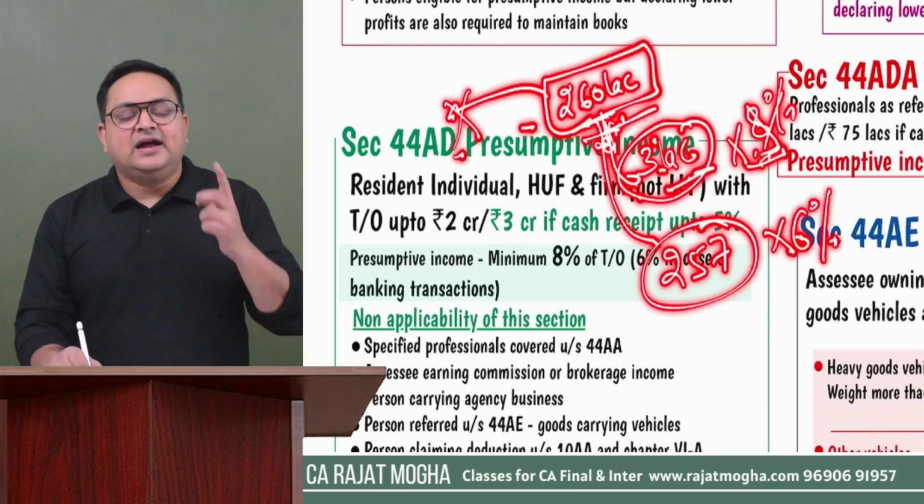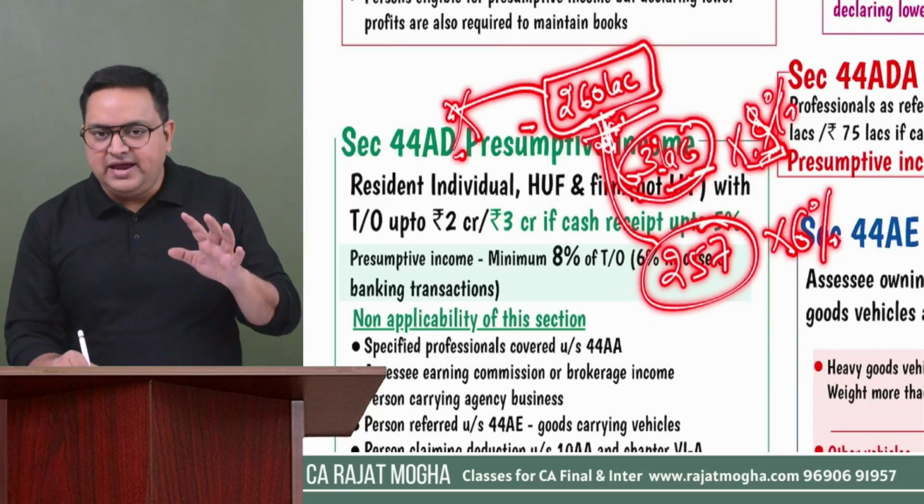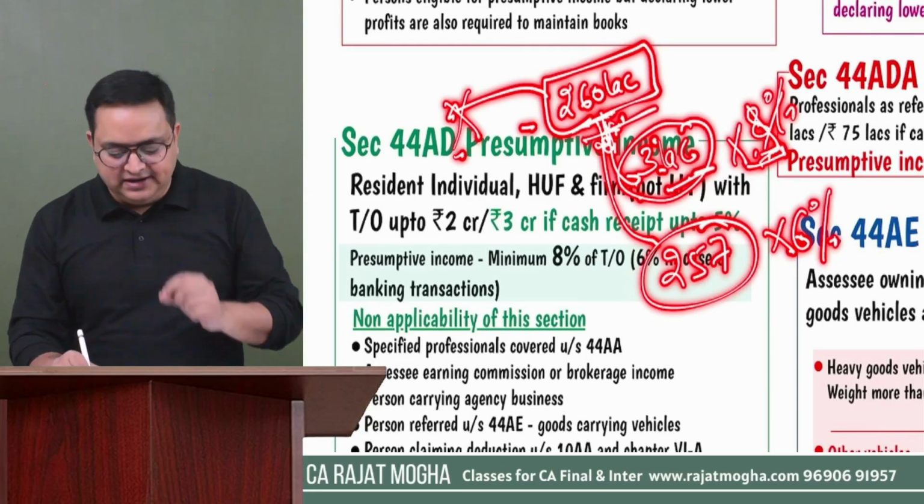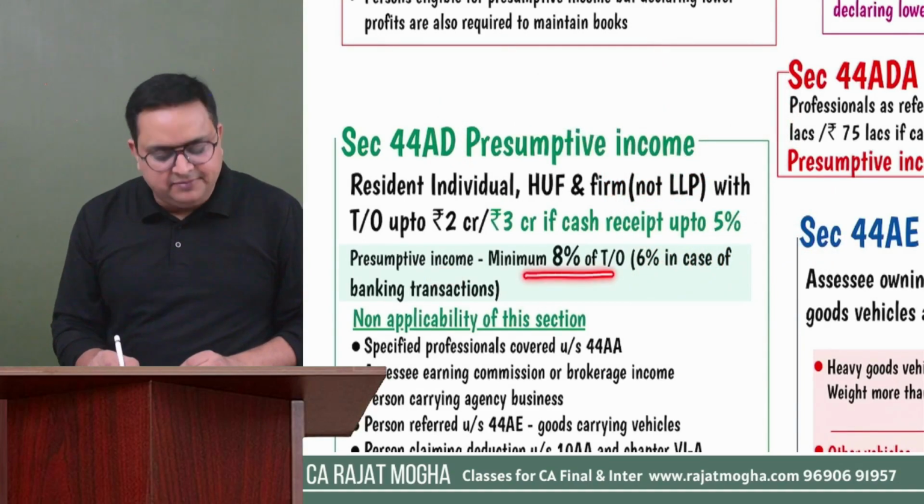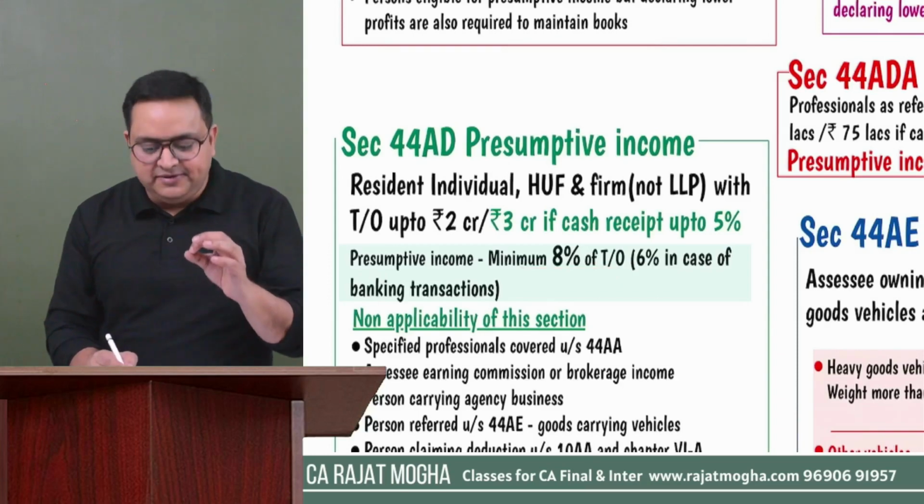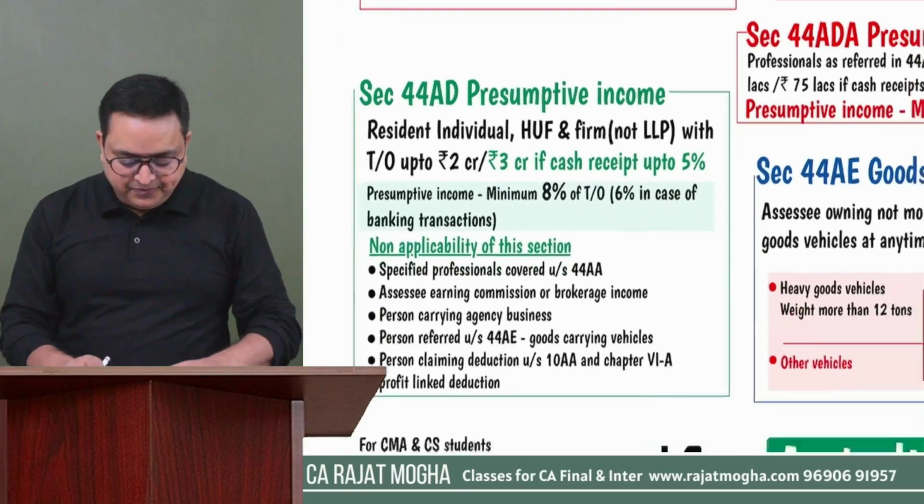And in that case, that person is required to prove this by maintaining books of accounts, and would also have to get the audit done. So how much would the presumptive income be? Minimum 8%, should not be less than 8%. But in case of banking transactions, it is 6%.